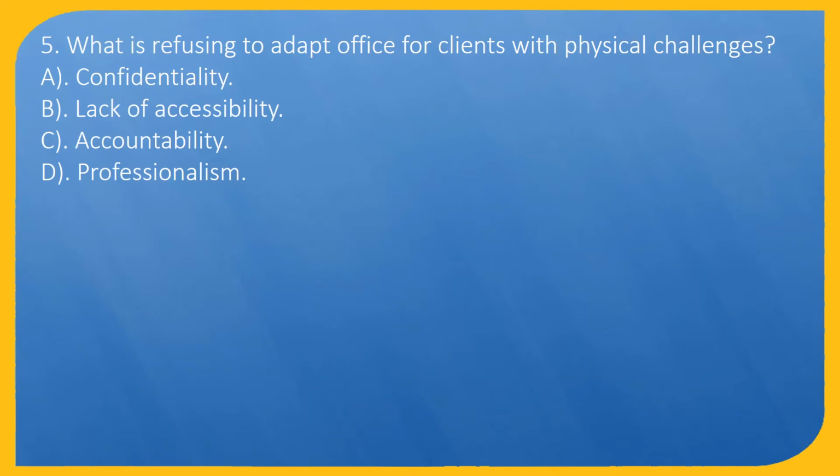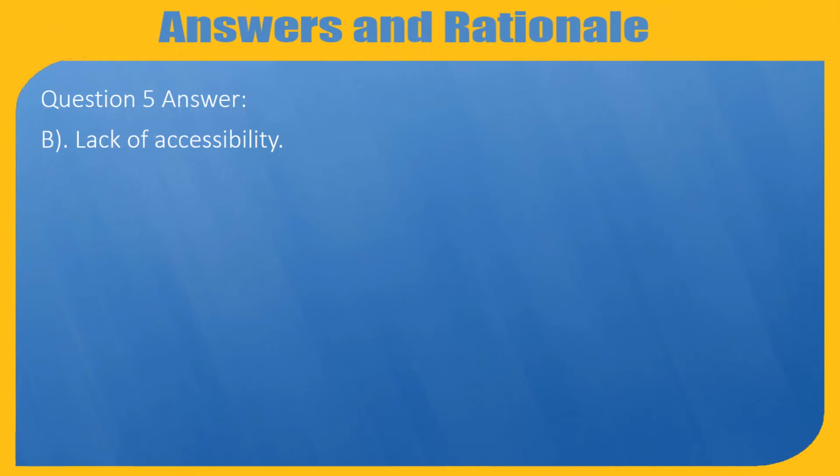Question 5. What is refusing to adapt the office for clients with physical challenges? A. Confidentiality. B. Lack of accessibility. C. Accountability. D. Professionalism. Question 5 Answer, B. Lack of accessibility.